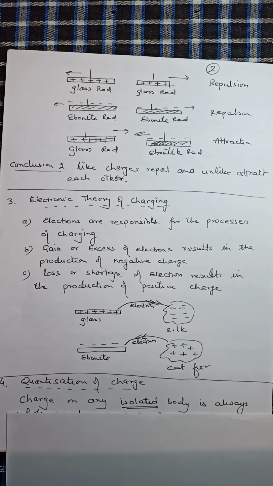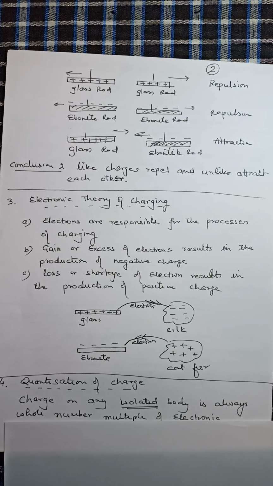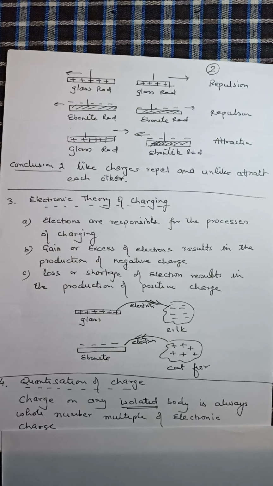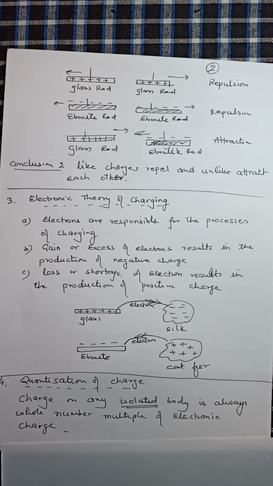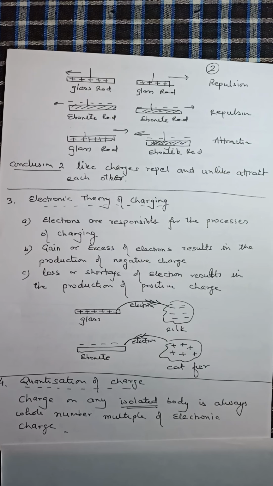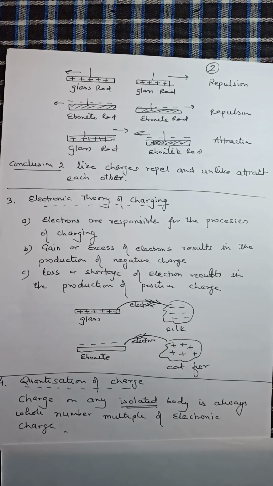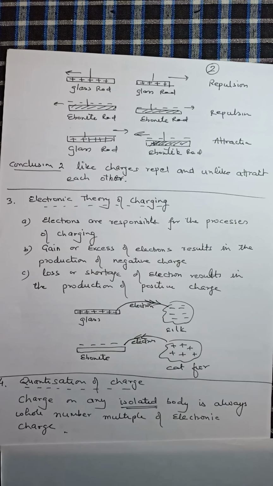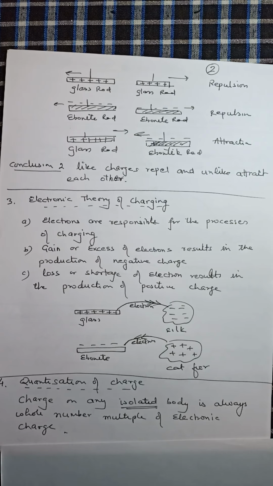Charge on any isolated body is always a whole number multiple of electronic charge. The word isolated is very important, because if the bodies are connected, the quantization principle is not applicable. For example, in an HCl molecule, because of shifting of the electron pair towards chlorine, which is more electronegative, chlorine acquires a slightly negative charge and hydrogen acquires a slightly positive charge.